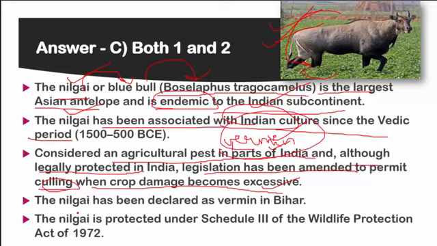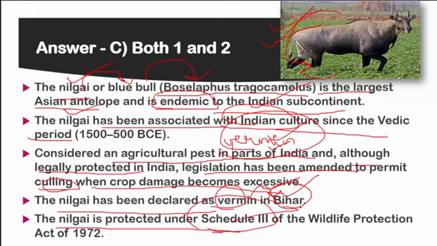It is vermin. So the nilgai has been declared as vermin in the year 2016 in the state of Bihar, and the nilgai is protected under Schedule 3. Remember, the schedules like Schedule 1, Schedule 2 and Schedule 3 are very important. There is also a previous question by UPSC regarding a Schedule 1 animal. So it is declared as a Schedule 3 animal of the Wildlife Protection Act of 1972.